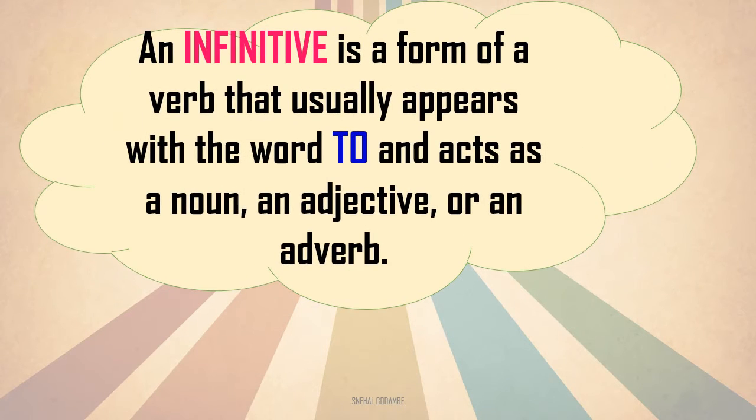We will try to know some more features of these infinitive verbs. So, an infinitive is a form of a verb that usually appears with the word to and acts as a noun, an adjective, or an adverb. So, what is an infinitive? It is a form of a verb. We have learned different forms of verbs. An infinitive is also a form of a verb that usually appears with the word to.